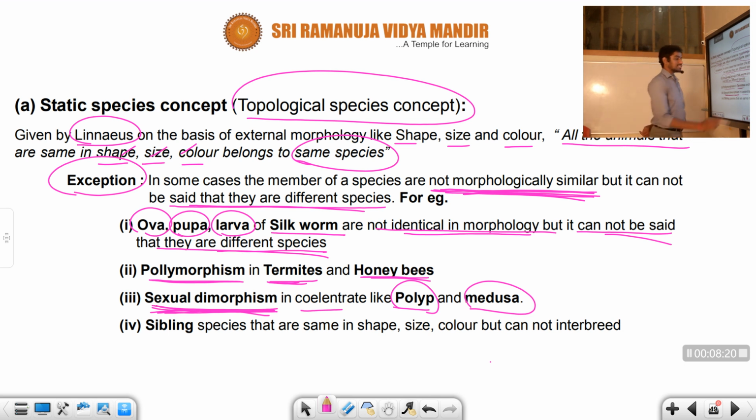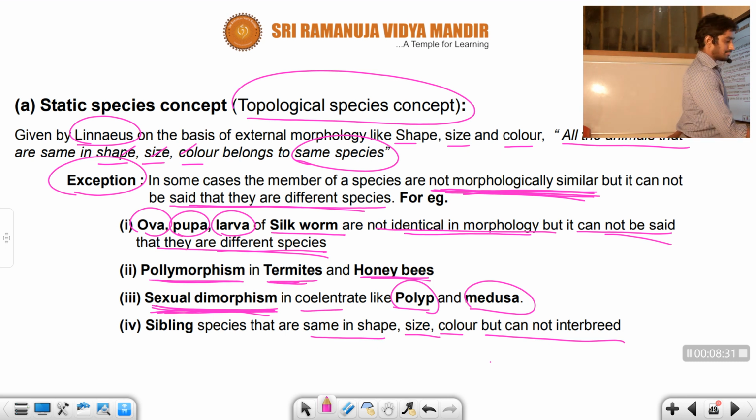Sibling species are the same in shape, size, and color but cannot interbreed. So this is the information about some exceptions to the static species concept, right, student?